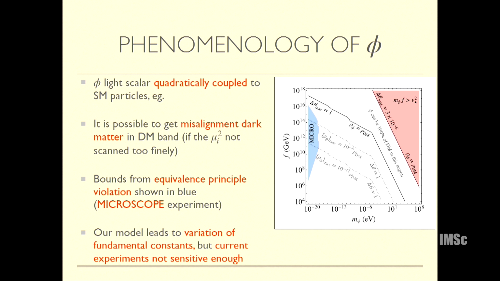Of course, the phi itself has its own phenomenology. It can be dark matter in some region, and there can be bounds from equivalence principle violation, which have been shown here. So there are very clear phenomenological signatures, and I will just skip this part.